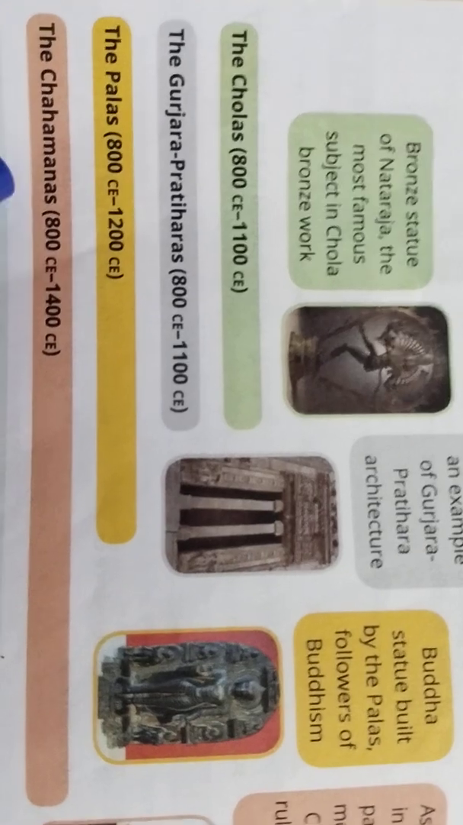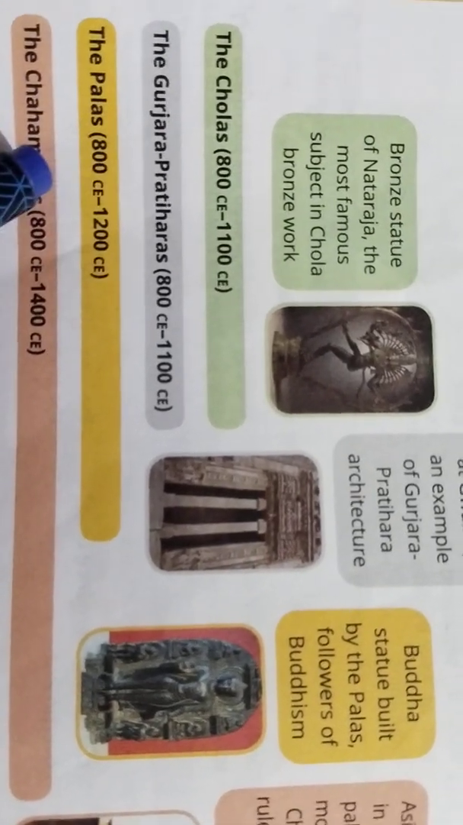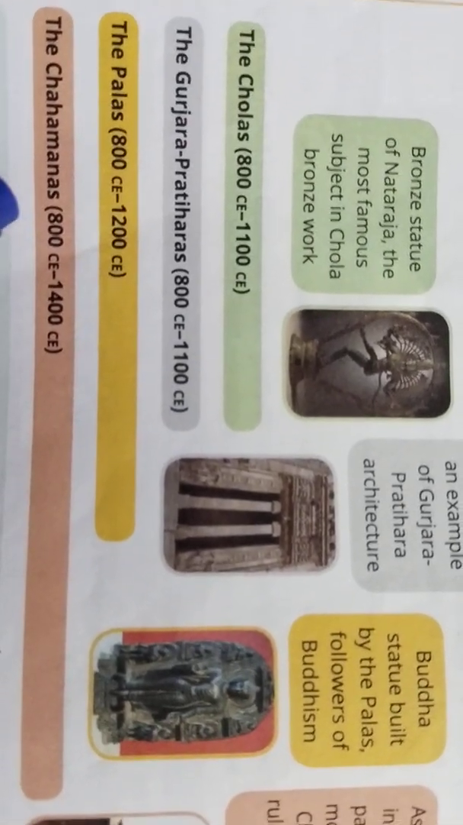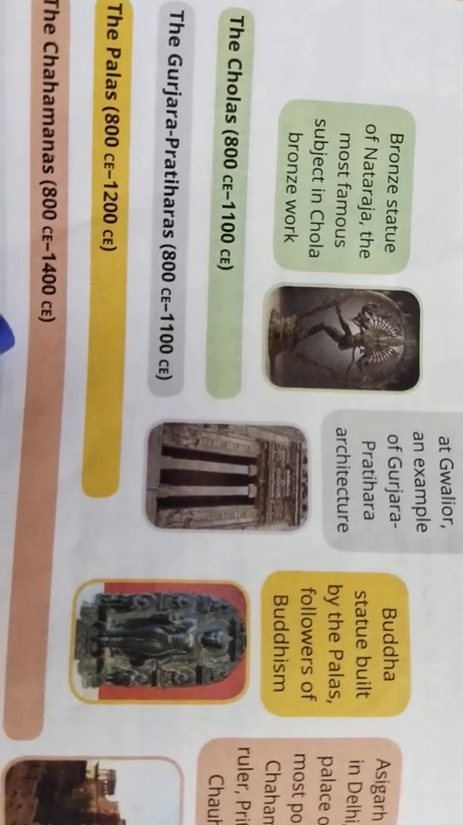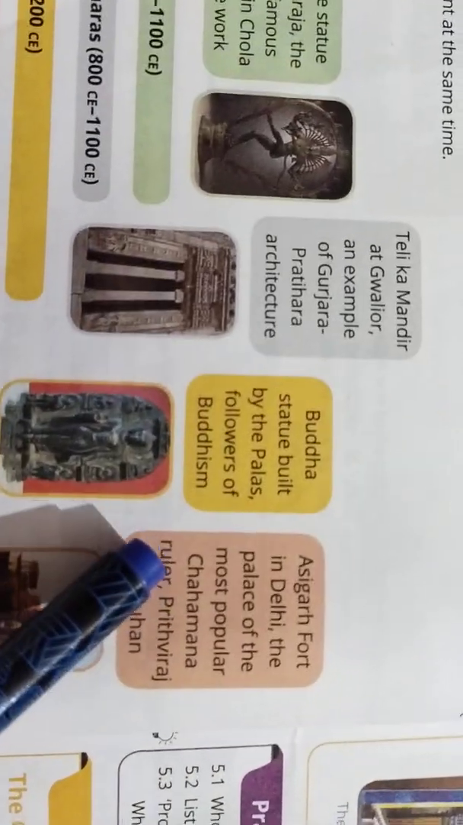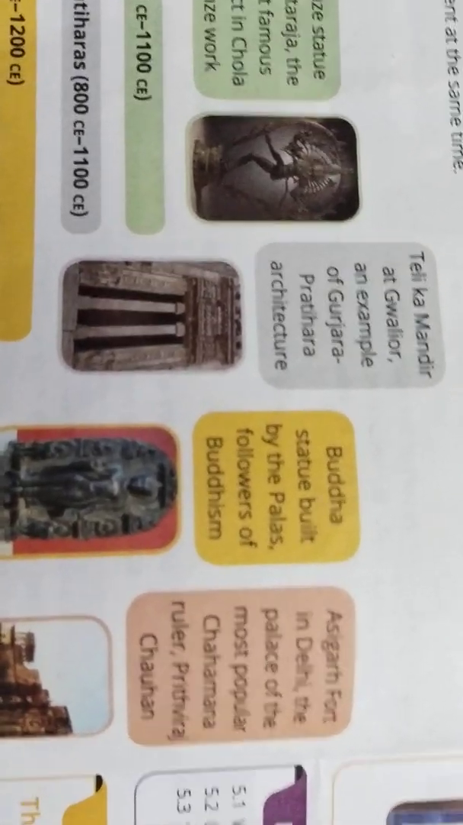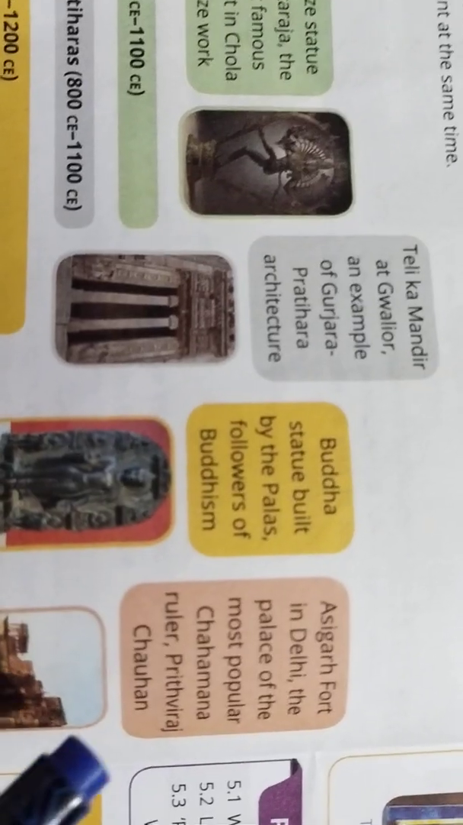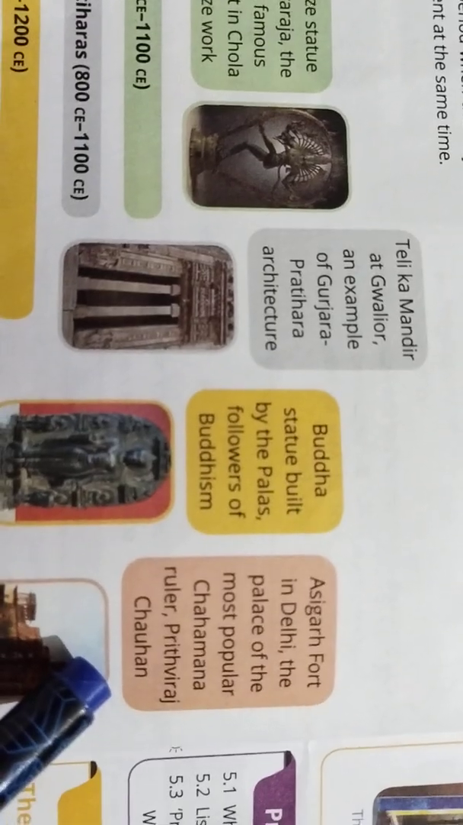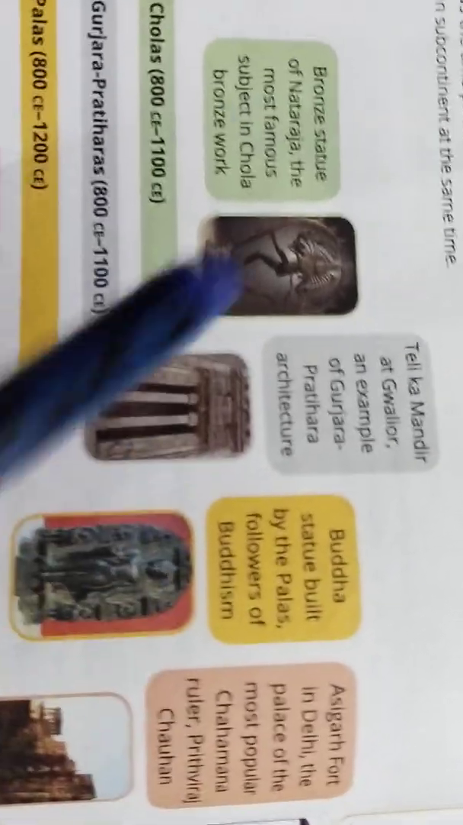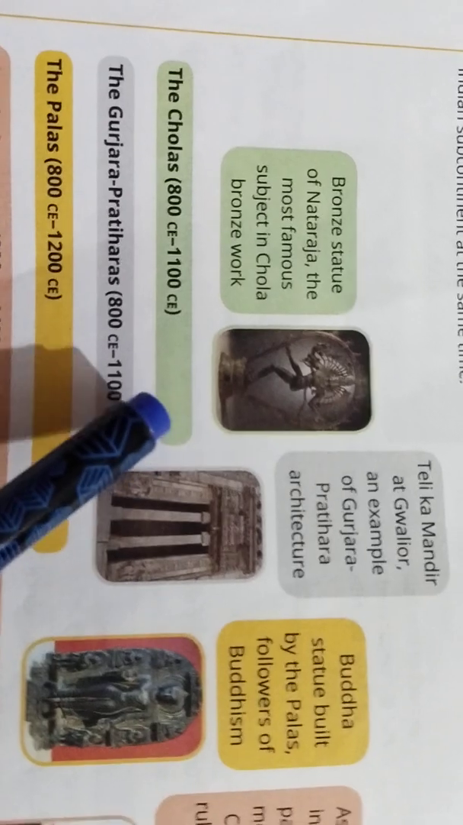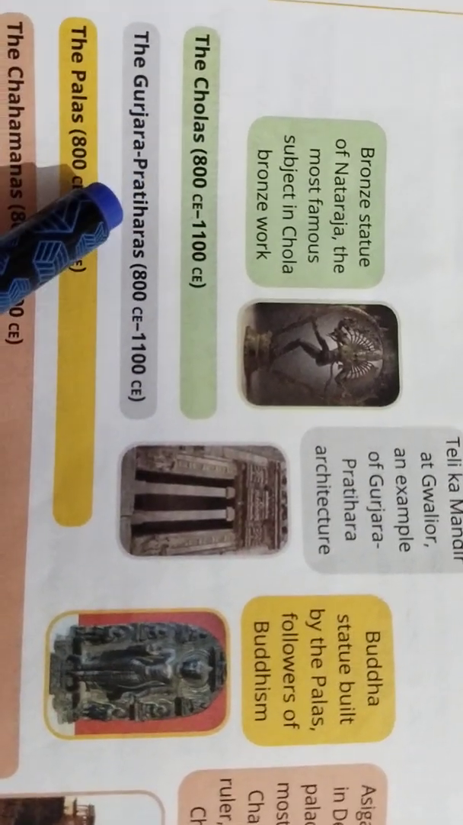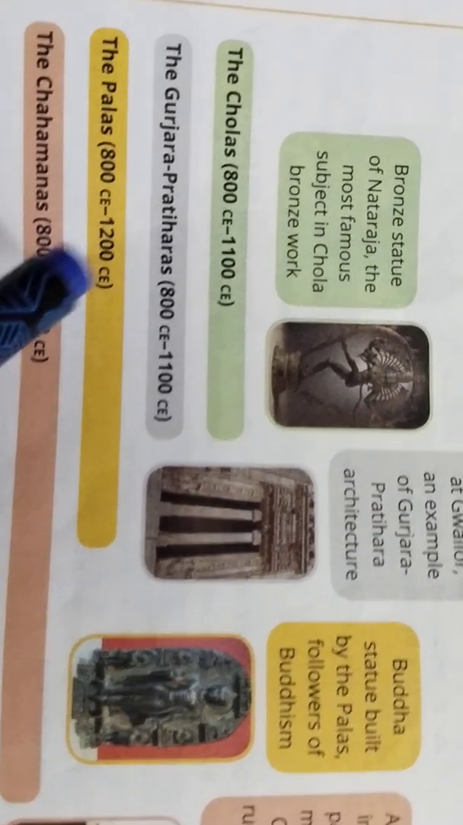Then the Chahamanas. The next ruler at that particular period was the Chahamanas. They ruled from 800 CE to 1400 CE. Here you can see the Qila Rai Pithora fort in Delhi, the palace of the most popular Chahamana ruler, Prithviraj Chauhan. These are the famous things built at that particular time. So first the Cholas, then the Gujara Pratiharas, the Palas, and the Chahamanas.